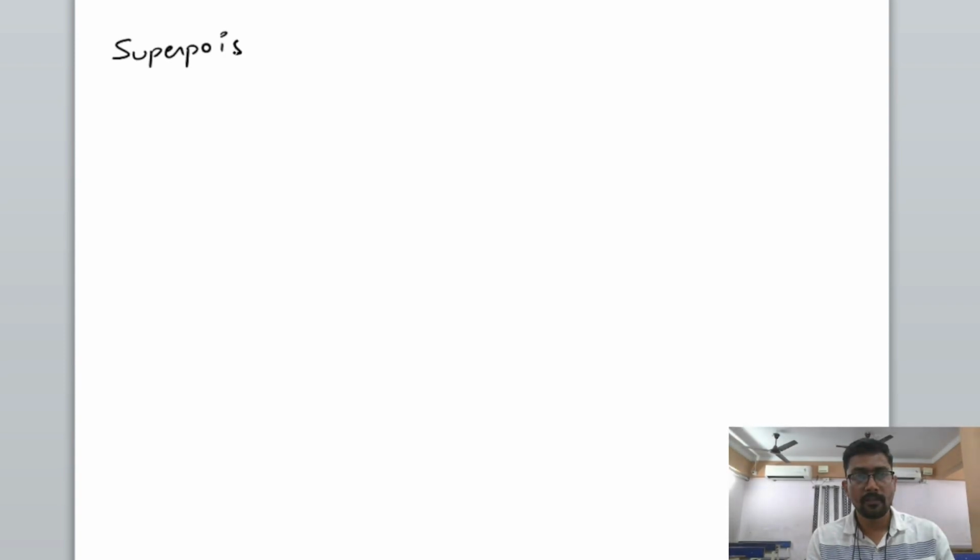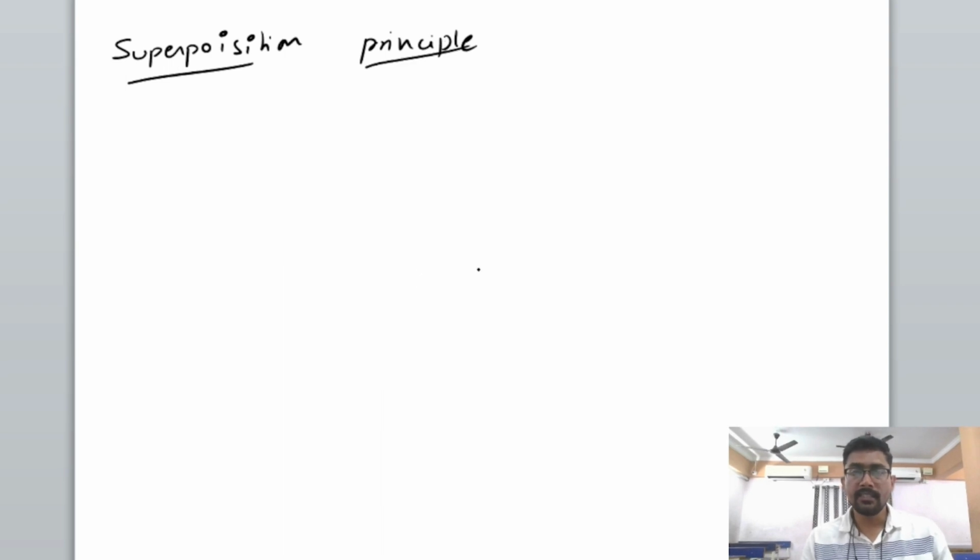Superposition principle. So, what does the superposition principle state? It states that, for example, say we have one mass, let us say m0, surrounded by m1, m2, m3 and m4.